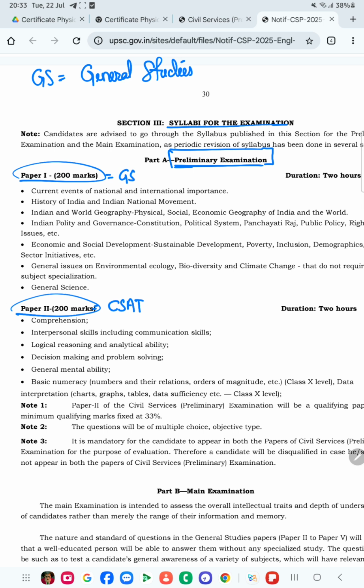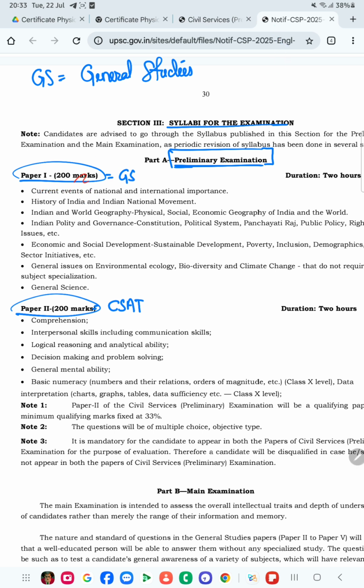Okay, so the CSAT paper, which is your general ability paper, consists of English, maths, and logical reasoning. These are all called the CSAT. So in GS, you can see here the major things have been given, just simple. So what are the various things?